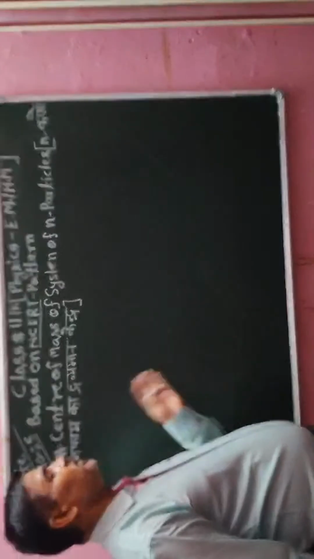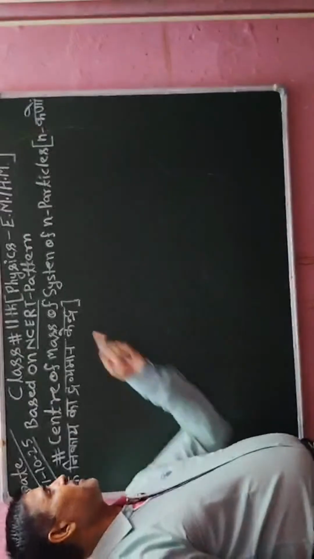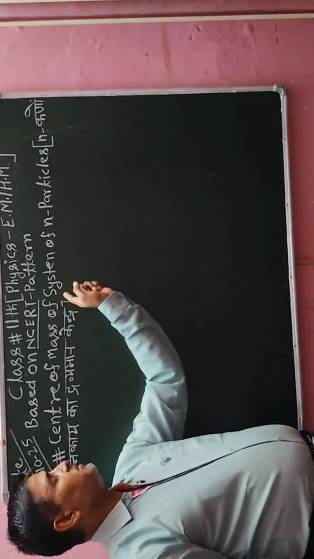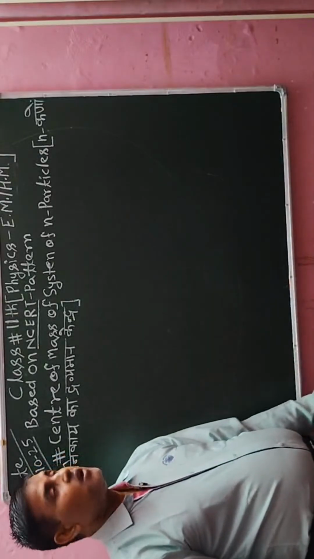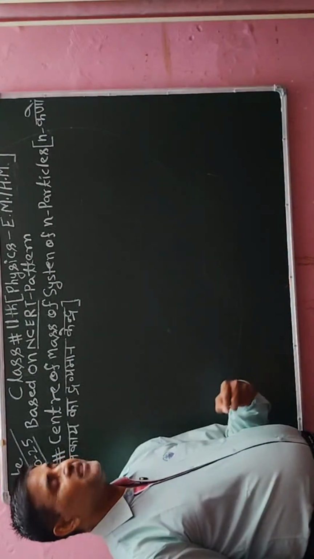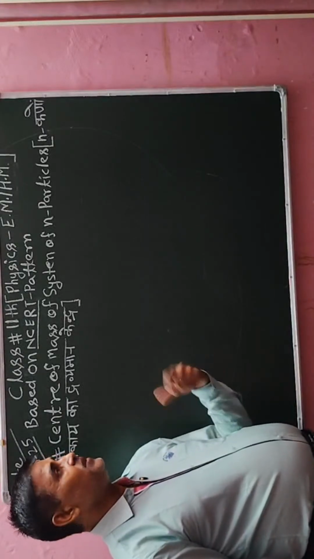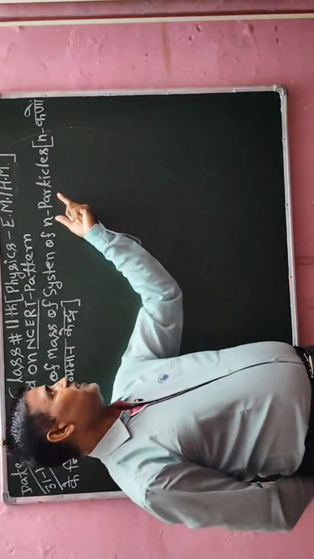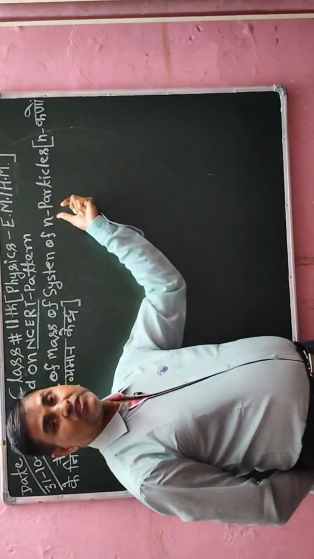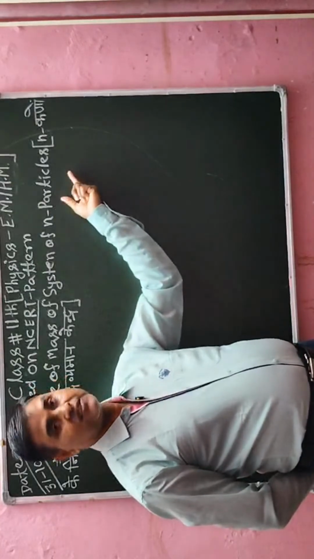Now, the topic I have already written here: center of mass of a system of n particles. It means that first of all I will explain the concept for one object, and then I will generalize it, and after generalizing I will explain the center of mass of a system of n particles.